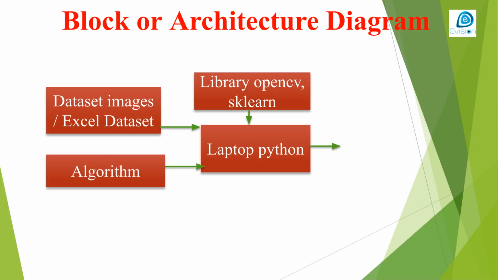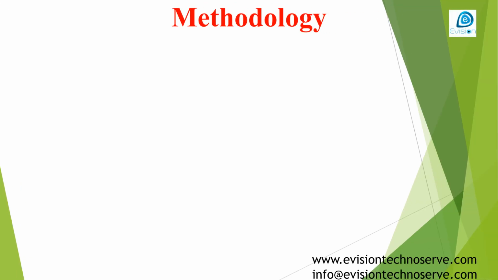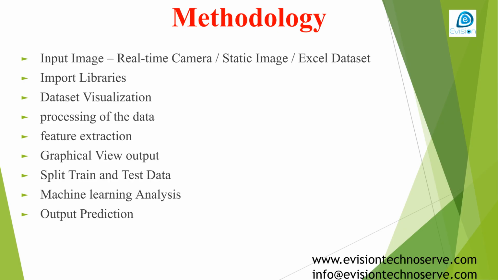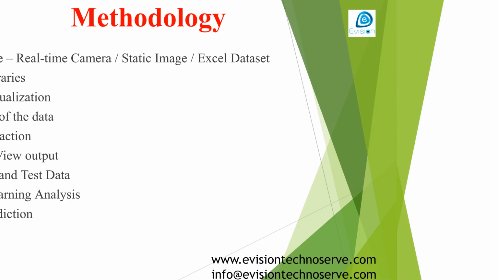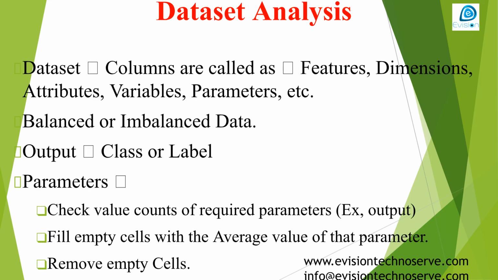This block diagram outlines a typical AI workflow. It starts with a dataset, which is processed by the algorithm using Python and libraries like OpenCV and scikit-learn on a laptop, leading to a predicted output, such as loan available or not. The methodology for a machine learning project includes several key steps: inputting data, importing necessary libraries, visualizing the dataset, pre-processing the data, feature extraction, splitting data for training and testing, performing machine learning analysis, and finally, generating the output prediction.